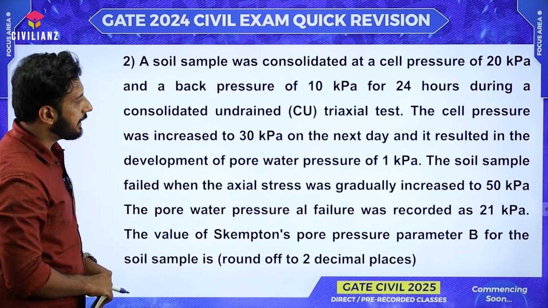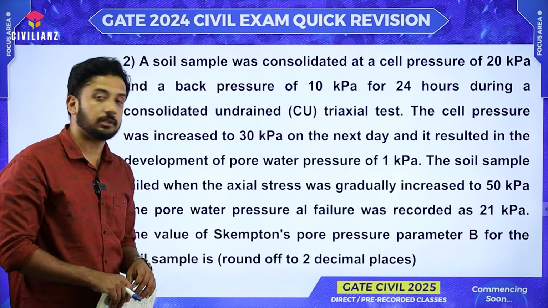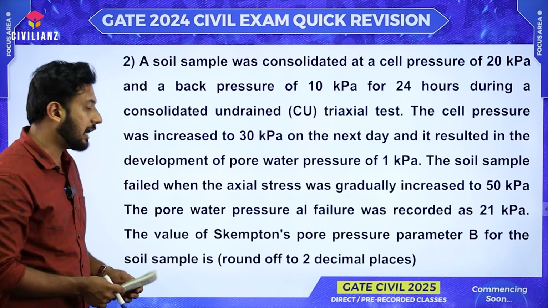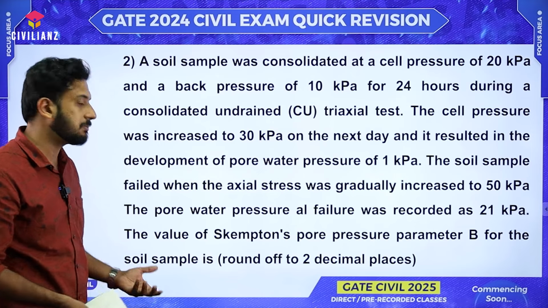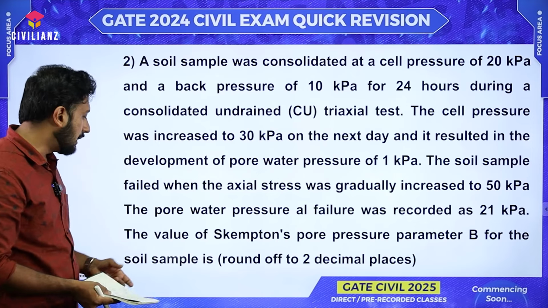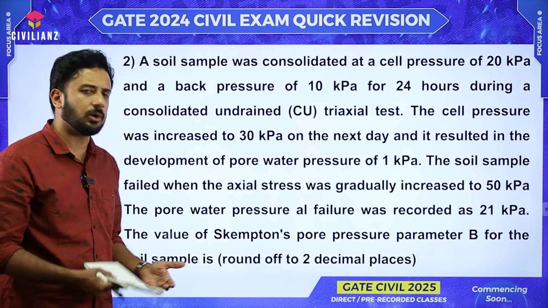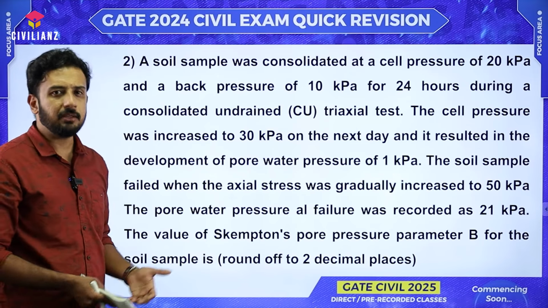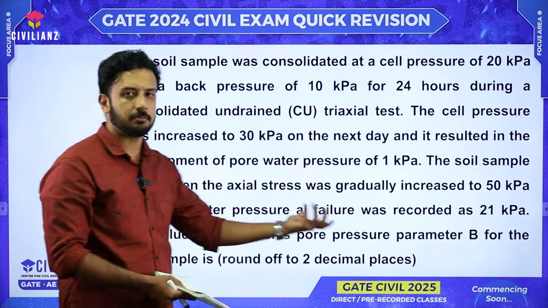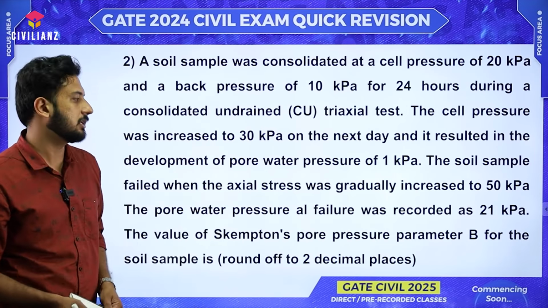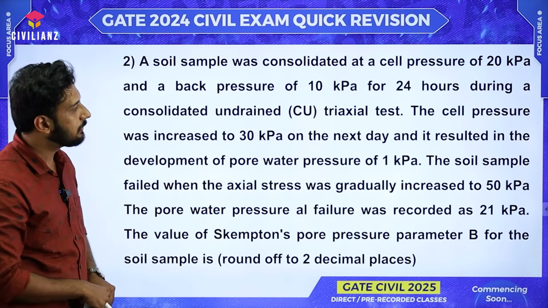This question is actually related to Skempton's pore pressure theory. We know for Skempton's concept, we have two different parameters, Skempton's parameters. Generally, we give the letters A and B to denote that. Doesn't matter whatever symbol you give, but generally there is a practice of giving A and B. In that, B, the second Skempton's pore pressure parameter, is what they are asking in this question.